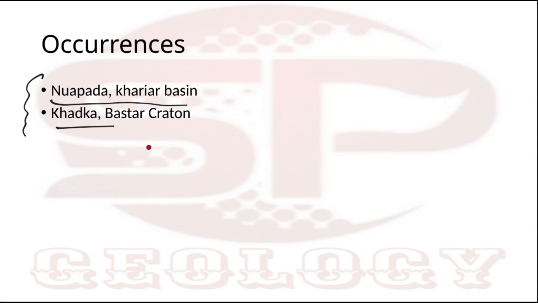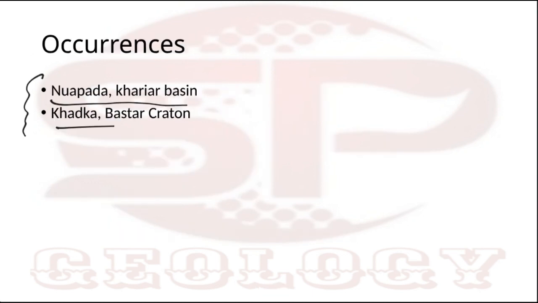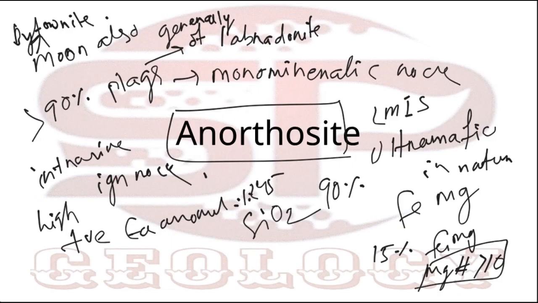Many things you already know about anorthosite. I am just repeating that anorthosite is a plutonic intrusive gabbroic rock with greater than 90% plagioclase.